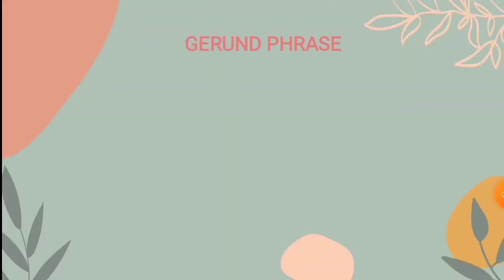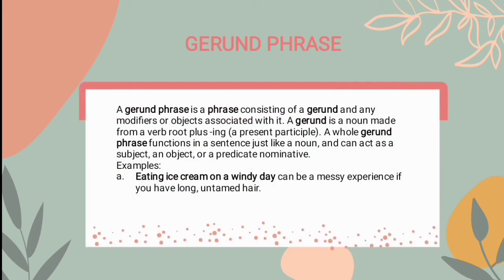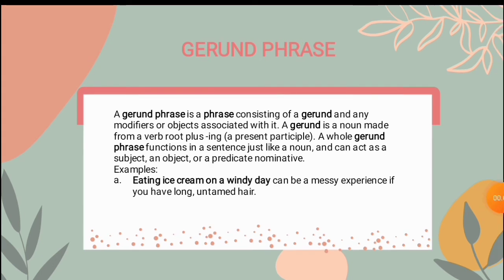The last kind of phrase is gerund phrase. The definition of gerund phrase is a phrase consisting of a gerund and any modifiers or objects associated with it. A gerund is a noun made from a verb root plus ing, a present participle. Atau gerund phrase dapat diartikan sebagai kata benda yang terbentuk dari verb atau kata kerja yang ditambahi dengan akhiran ing.